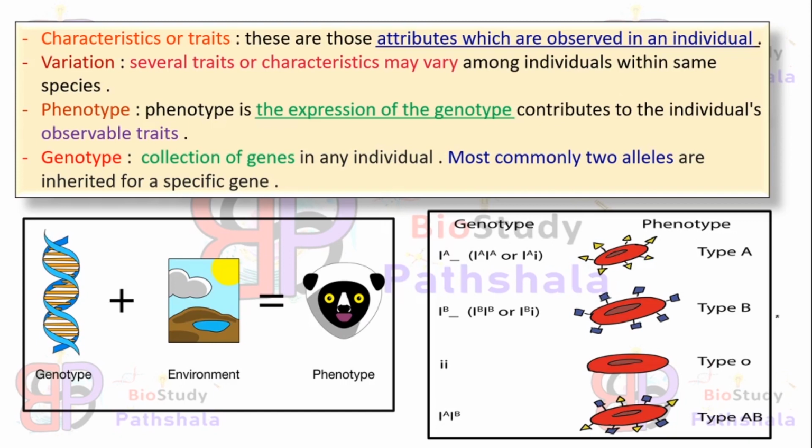These differences are known as variations, and variations are observed for a particular trait among individuals of the same species. Say we are humans. Humans show many variations among individuals within the same species.